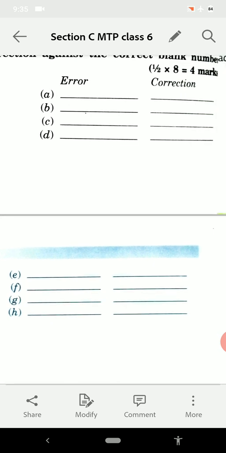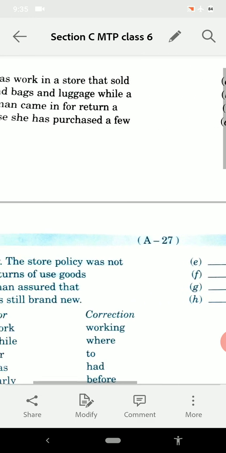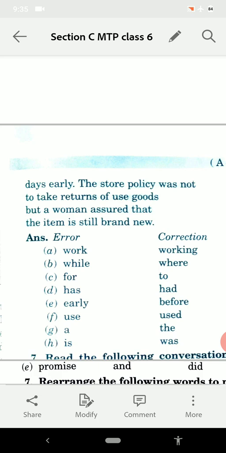Two words have been written, error and correction. So you write all the errors on this left side and all the corrections on the right side in your notebook. You will make the sentences like that, the words. Then you see, I have solved it for you. See, the error and correction are written here.